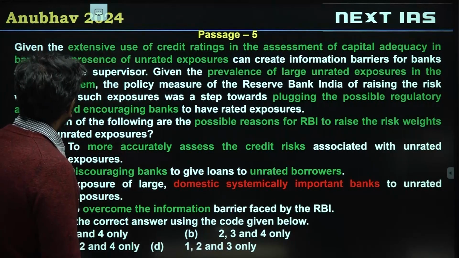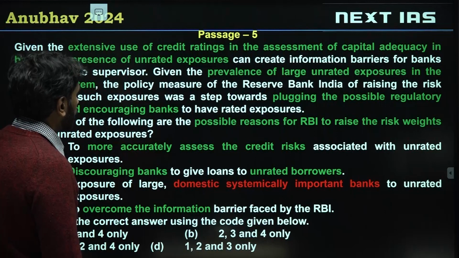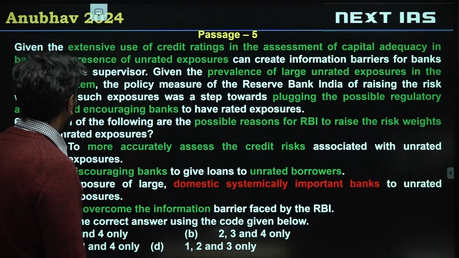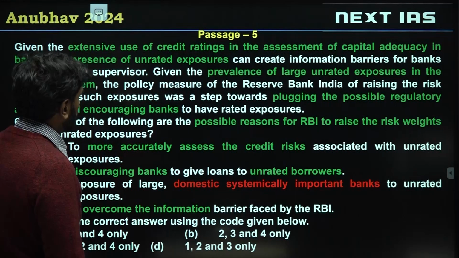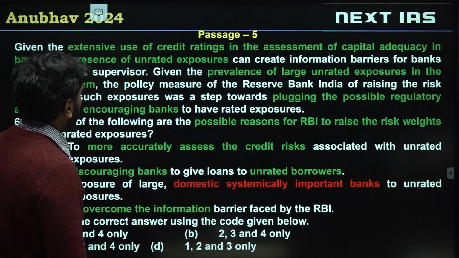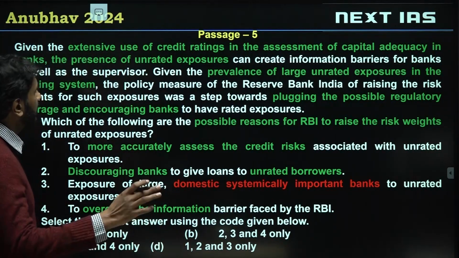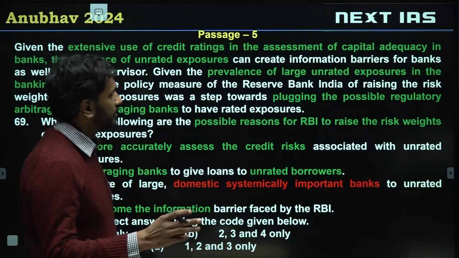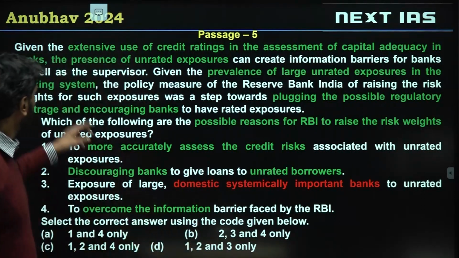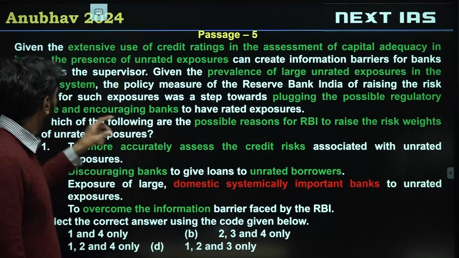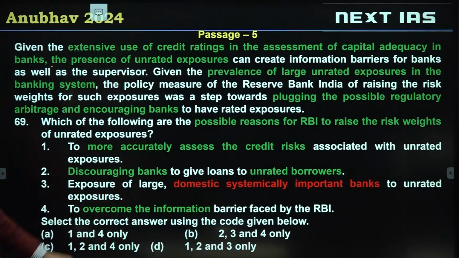Let's start with this question. Which of the following are possible reasons for RBI to raise the risk weights of unrated exposures? So first, let's look at what is being spoken about in the passage. Given extensive use of credit ratings in the assessment of capital adequacy in the banks, the presence of unrated exposures can create information barriers for banks as well as the supervisor.